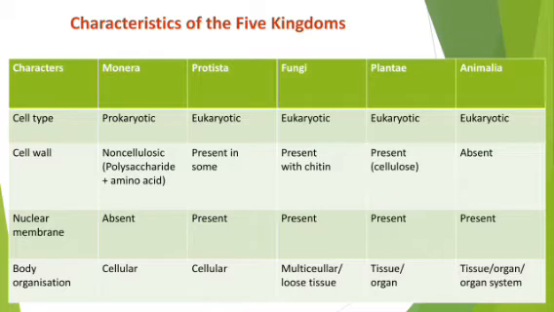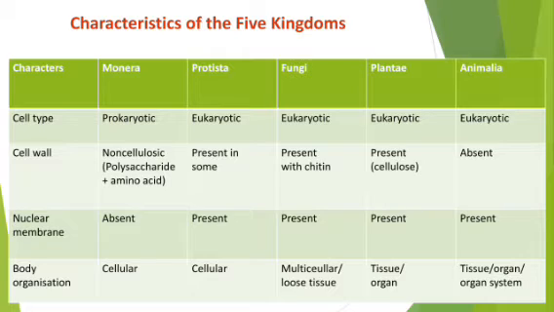So my dear student, in kingdom Monera, organisms are having what type of cell? Prokaryotic cell. Okay, now let us move to a little more developed one. Among these five kingdoms, Monera is the least developed one. We can consider them very low grade organisms with a very simple lifestyle.